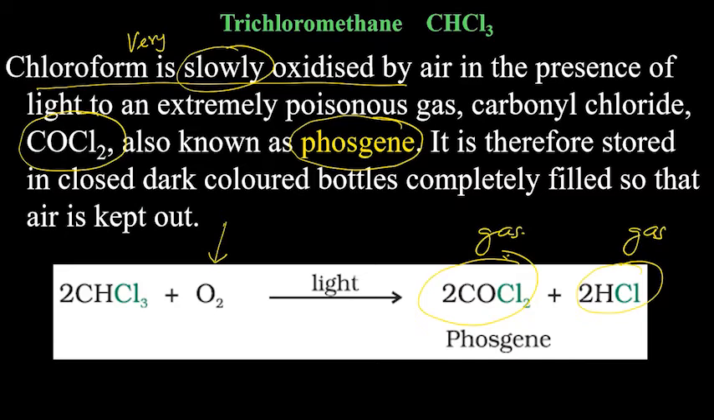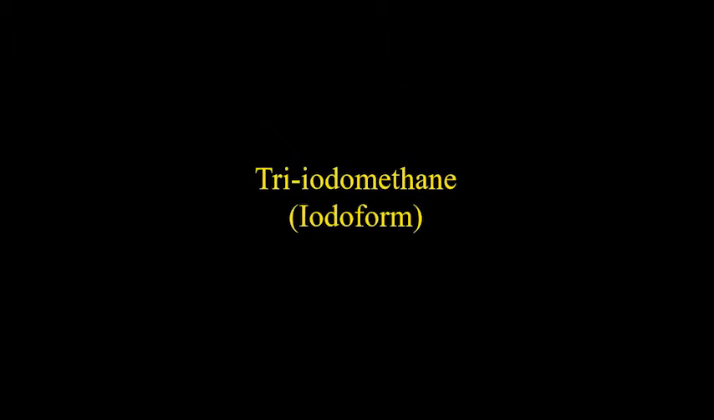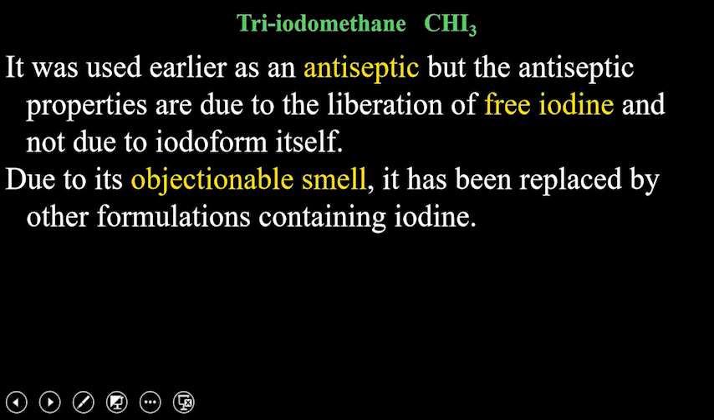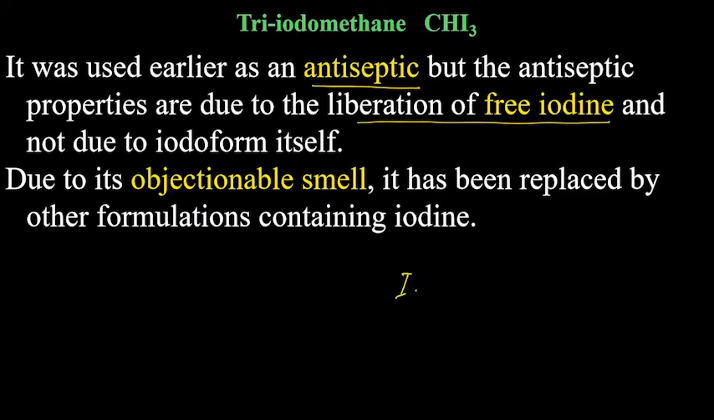It is related to chloroform. Next is triiodomethane. Now, instead of three chlorines, there are three iodines. So instead of CHCl3, CHI3. And very important, because we will be talking about the iodoform reaction in organic chemistry in the next chapters. You need to remember iodoform, CHI3. It was used earlier as an antiseptic, but the antiseptic properties are due to the liberation of free iodine. So iodine is liberated, that acts as antiseptic.